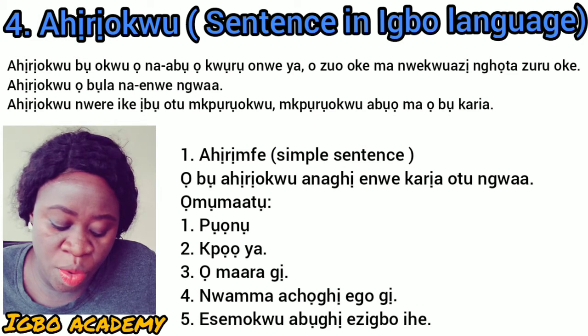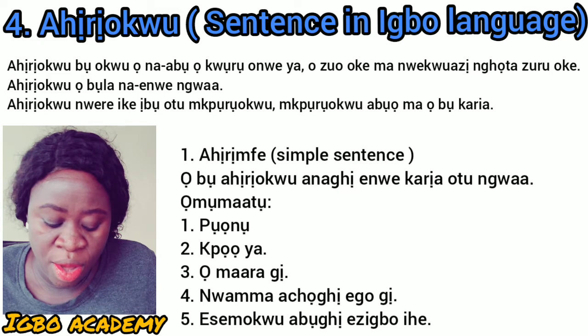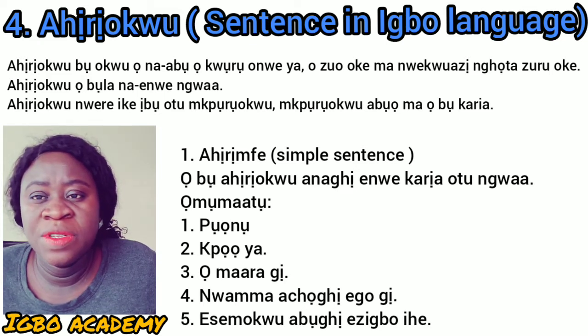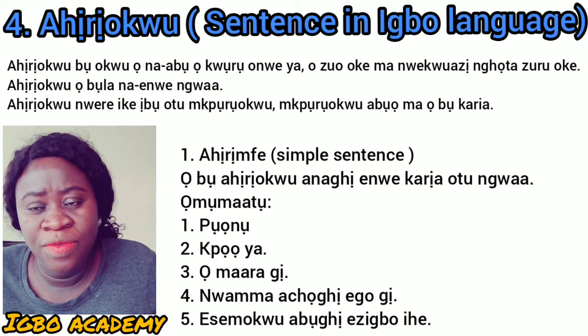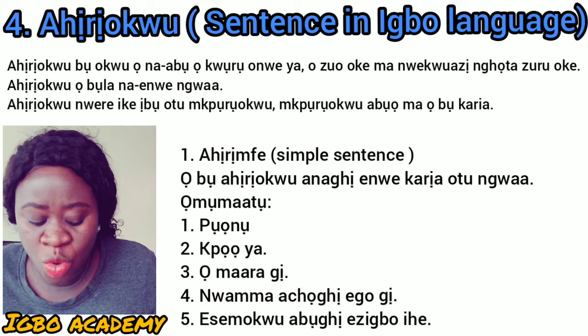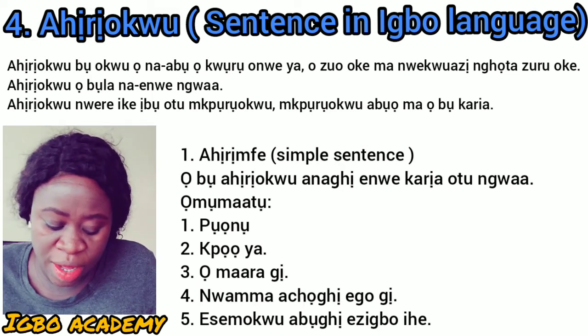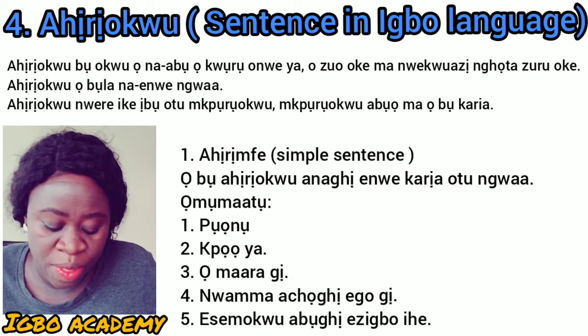Ọ bụ ahịrịokwu anaghị enwekarị otu ngwa. So the simple sentence doesn't have more than one verb. It has just one verb. Omumatu, puonu, go out. People should go out. Boya, call him or her.